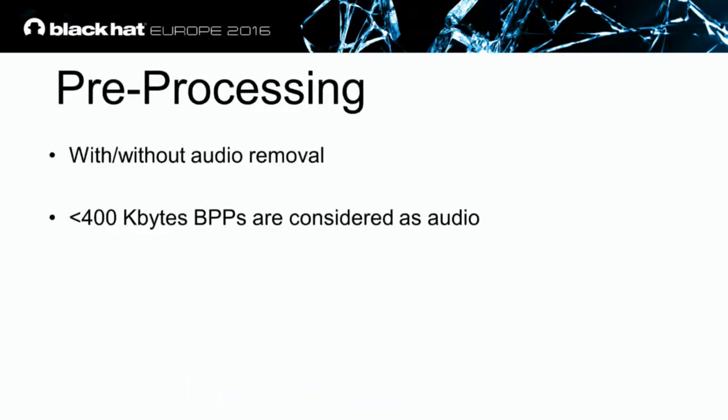Now, in the pre-processing, we try to reduce the data variability. If we can estimate which of those peaks is an audio peak, we can decrease the overall variability of the data. Based on field research, we found that audio peaks are usually lower than 400 kilobytes. If we can extract them, we can help the vector classifier classify the data better. But since 2013, YouTube started to work with a single high audio quality across all their available video qualities.